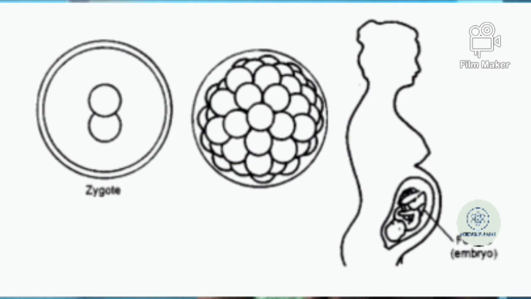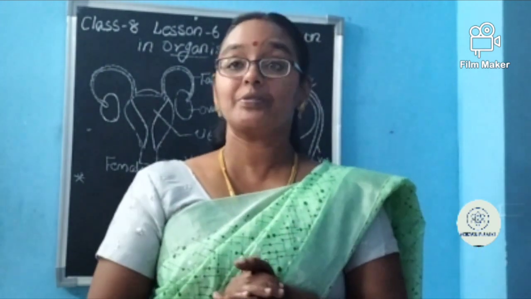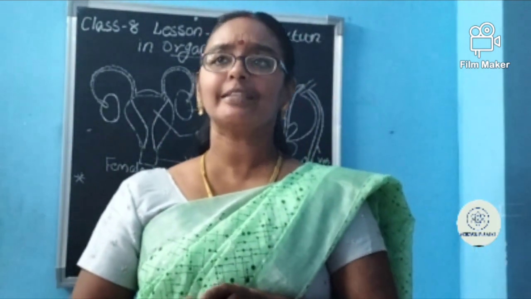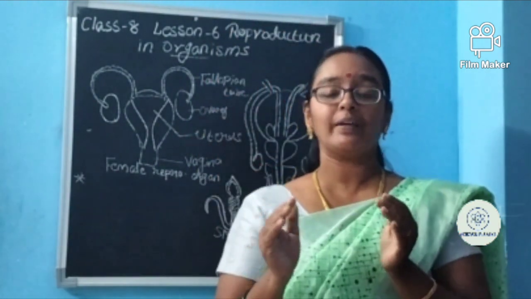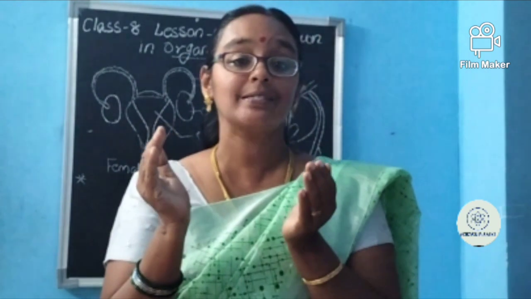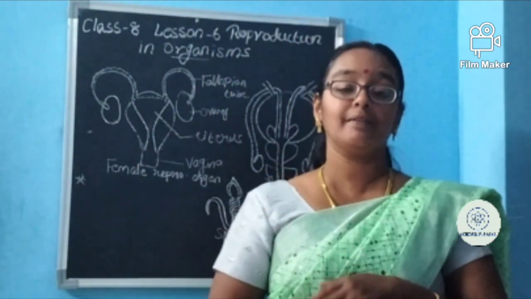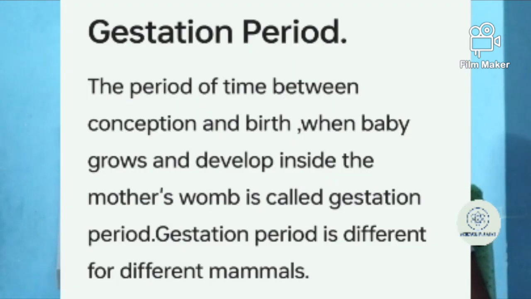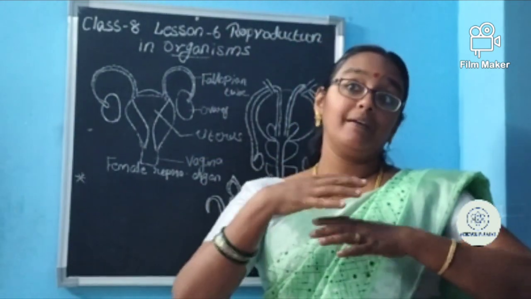By the 9th month, the child will be produced, and we are saying it as a fetus. The child will have the head and every part developed up to 9 months. The developing stage is called the gestation period, and the lady is called pregnant. By the 9th month, the full body parts will be developed.